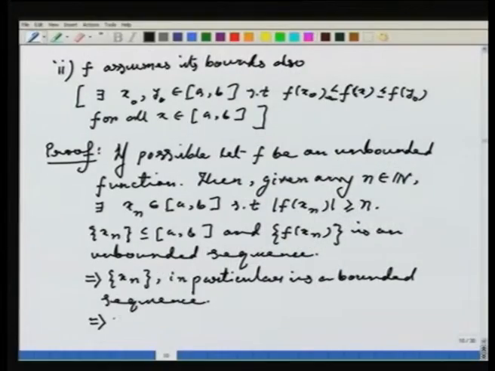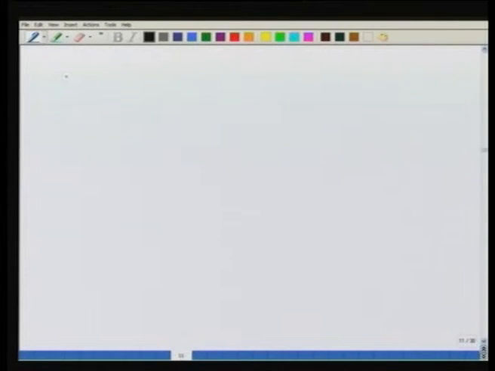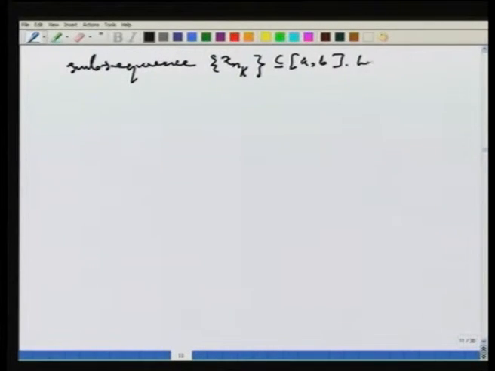So, there exists a subsequence xnk which certainly is contained in a b. Okay. Since this is convergent, assume that it converges to some number x naught.